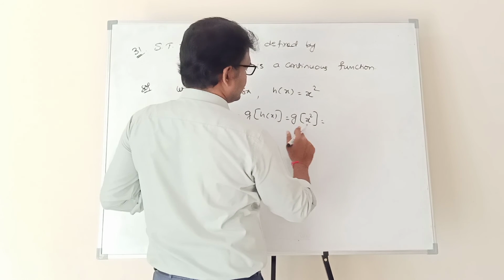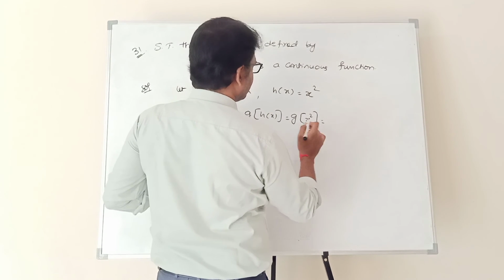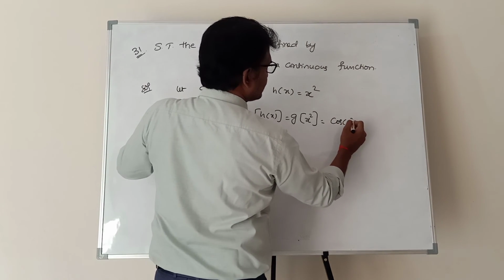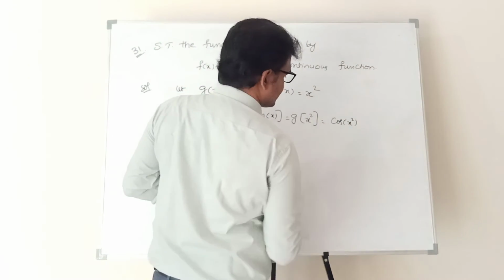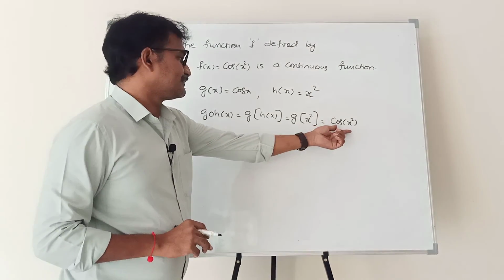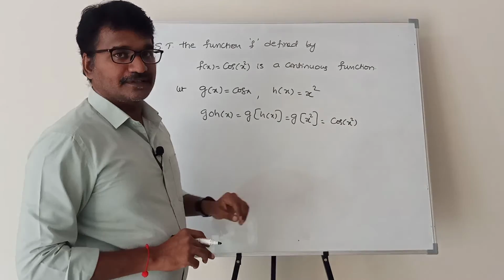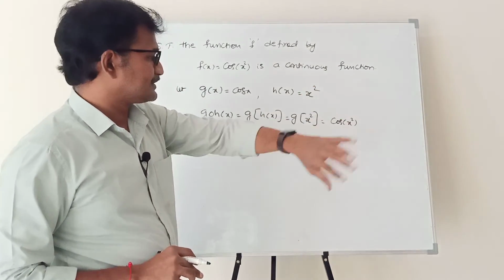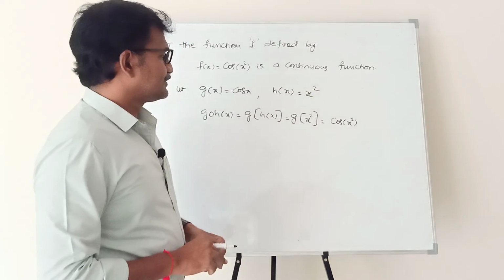Now g of x square, since g of x is cos x, is cos of x square. Now cos function is also a continuous function. If you draw a cos graph, you don't get any break. It is also a continuous function.